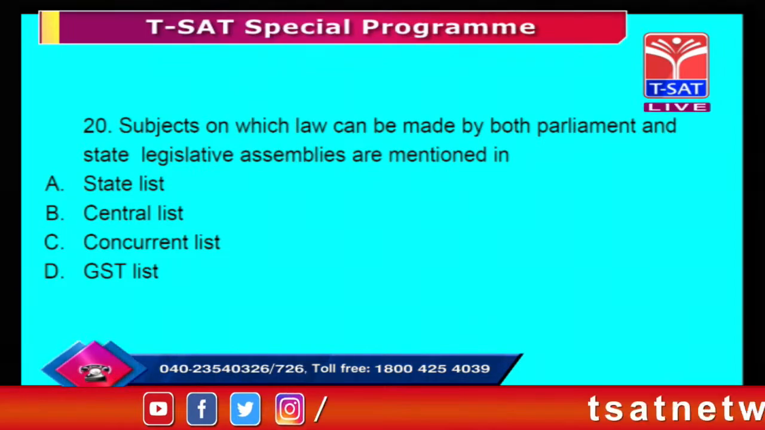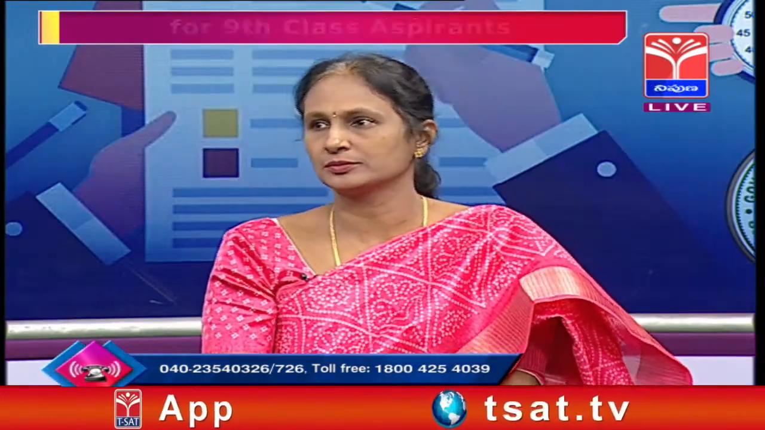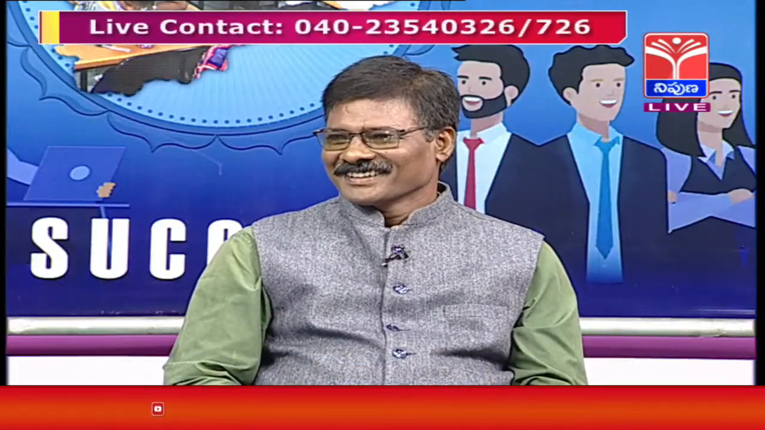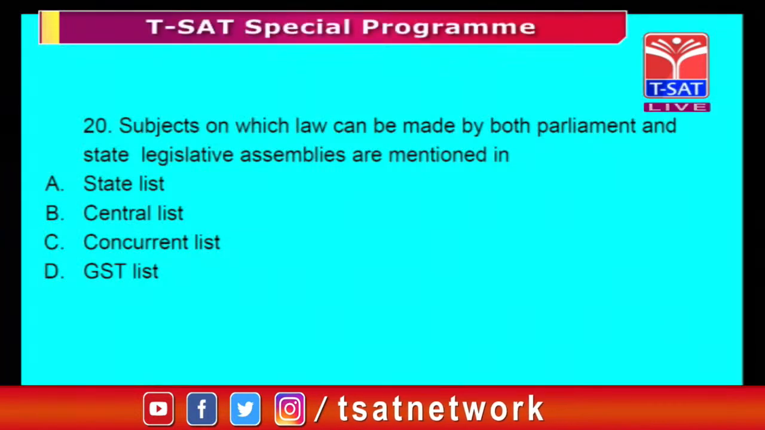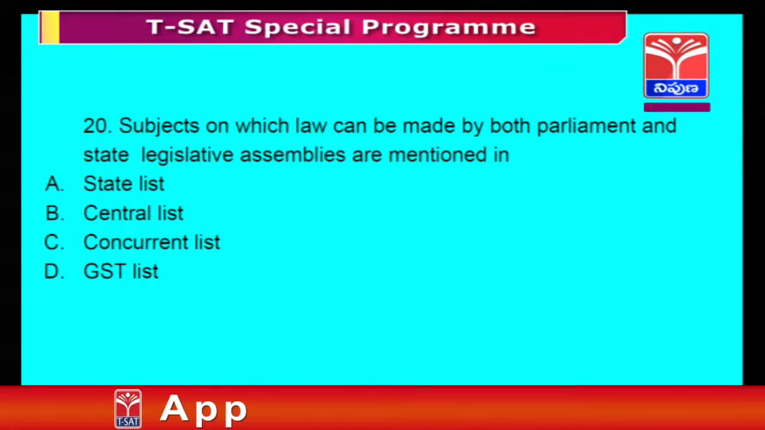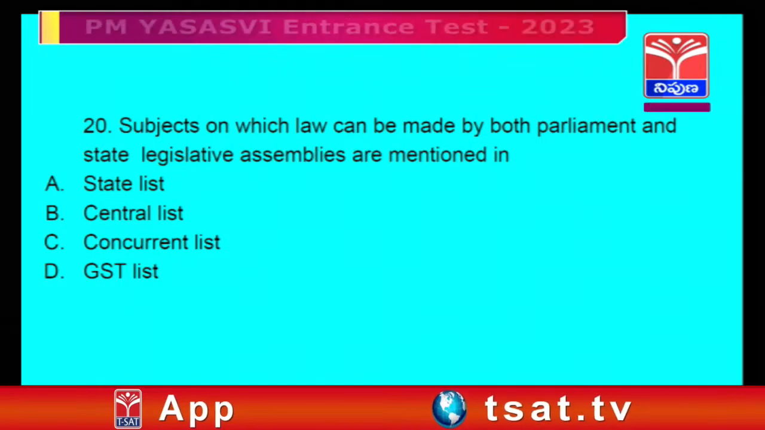Can you name a few from the concurrent list which are like education? We have agriculture also, on which both can make the laws. Also marriages, divorce. These are both subjects on which the central government as well as the state legislative assemblies can make the laws. So what is the answer here? C, the concurrent list. Obviously, both central and state government.